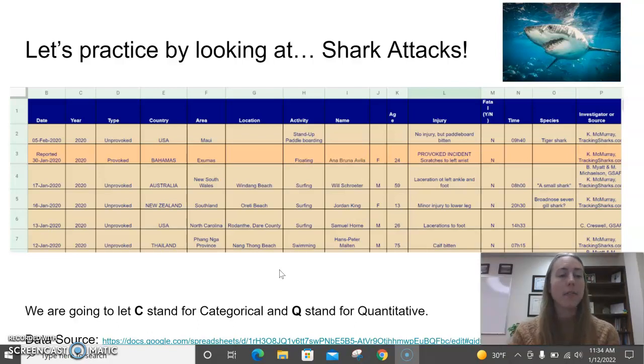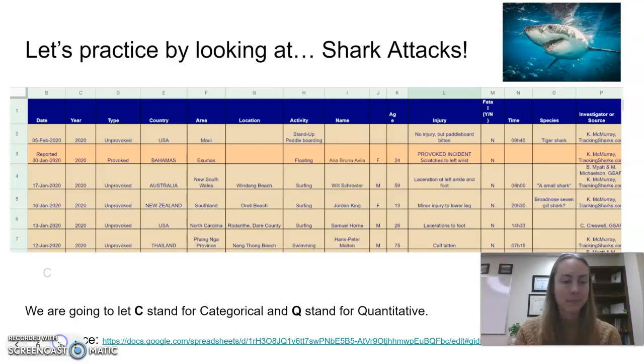The first one on the left, date. The date is kind of comprised of numbers, but is it measuring anything? I would say no. The date is going to be categorical. C for categorical. The year, 2020. Year is tricky. Year can sometimes be quantitative.